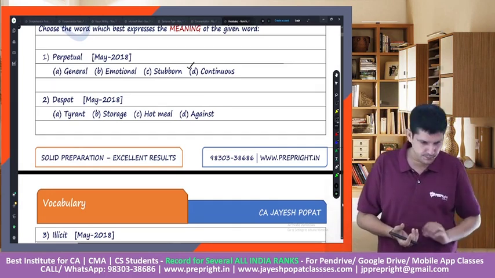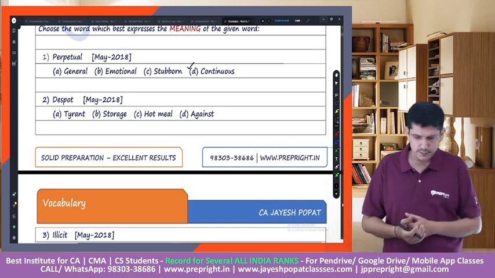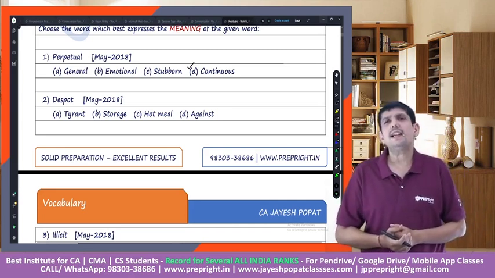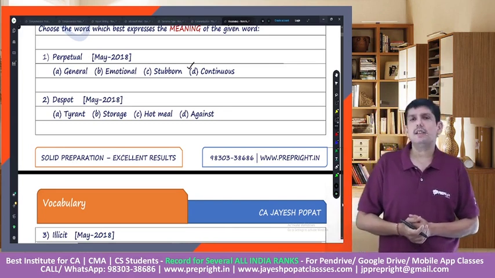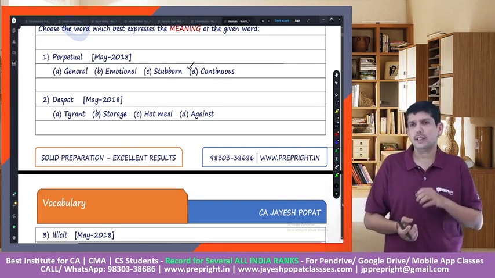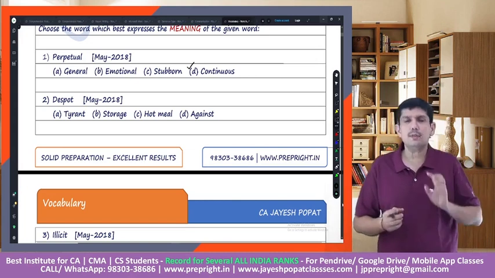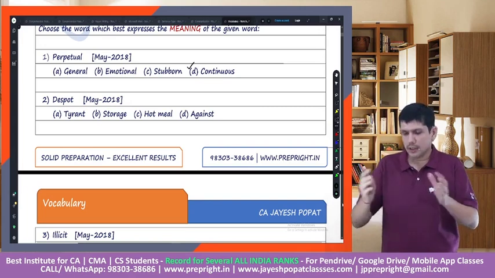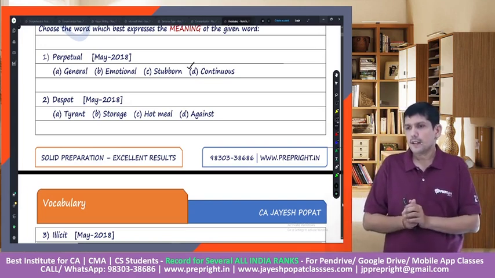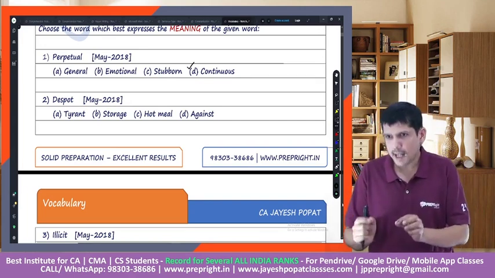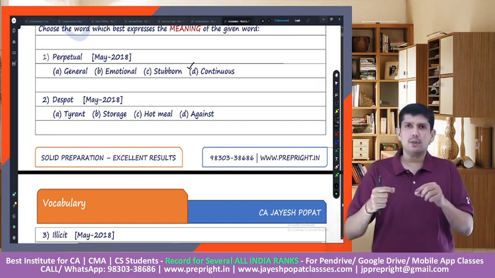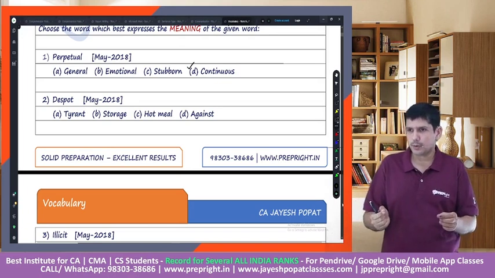Despot. See, this is relatively a new word. If we are talking about this word, maybe there are chances that the majority of you may not have heard about this word earlier. But then you can basically try to eliminate. When I was talking about the elimination approach,